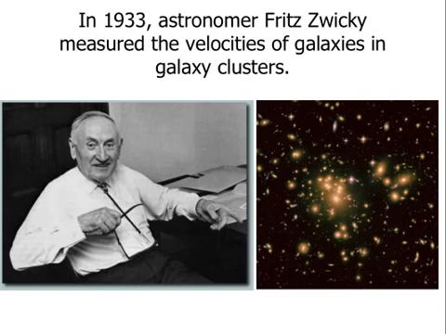matter. Zwicky was studying galaxy clusters, which we mentioned in our last mini lecture, these groups of hundreds of galaxies that are bound together by gravity, and he wanted to determine how much matter was there by measuring the speeds of the galaxies within the cluster. The more matter there is, the stronger the pull of gravity and the faster the galaxies will be moving around. And so this was a way of measuring how much material was there.